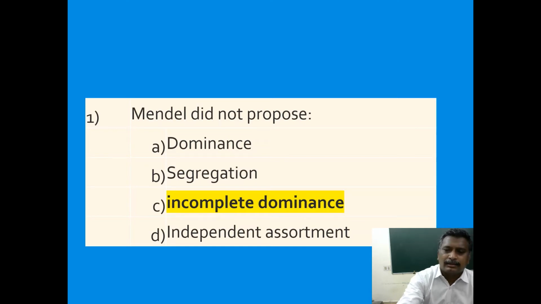Incomplete dominance was given by Karl Correns. Here the answer is incomplete dominance.